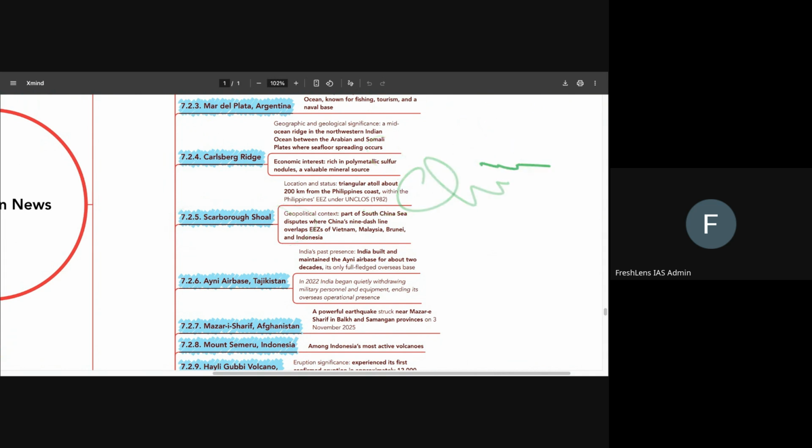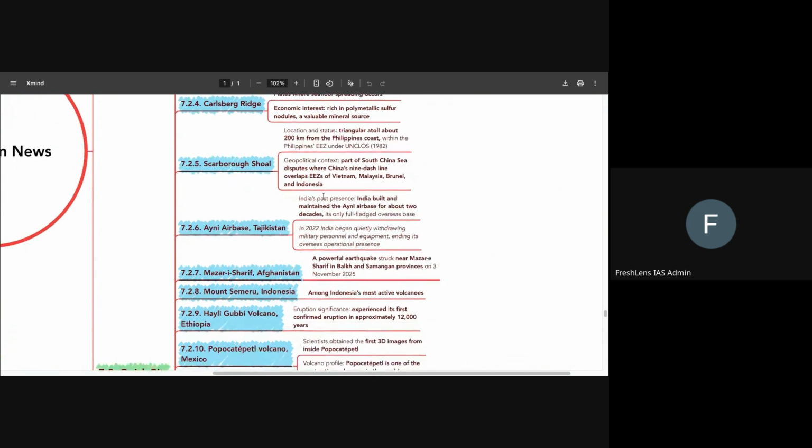It's in Southeast Asia, in that South China Sea region where conflicts around its ownership have been there for a very, very long while. Okay. China claims a very large portion of the South China Sea, and it demarcates it through the 9-dash line. Other countries in the region do not actually subscribe to that understanding of China and have regularly raised concerns about it. Okay, so we have to know that Scarborough Shoal is also that disputed region between the Philippines and China.